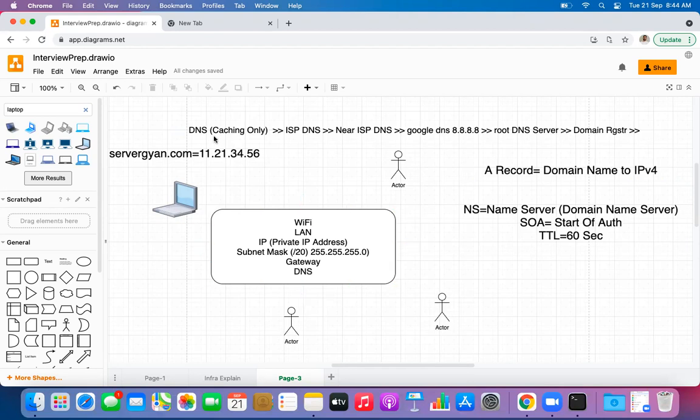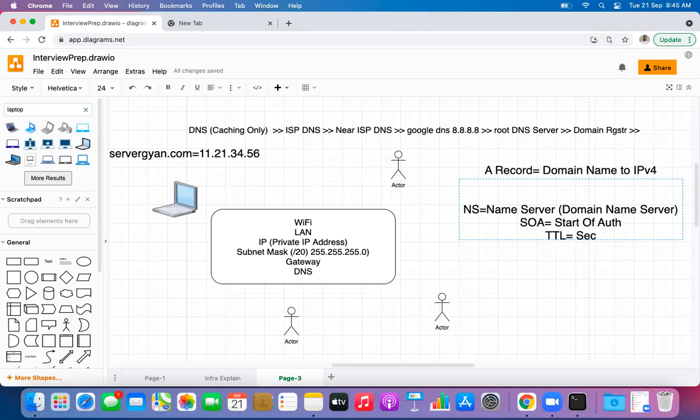After every 60 seconds, this caching DNS server will have to go to our domain registrar's DNS server. Which means after every 60 seconds, every single request coming from a new user will have to travel to this particular domain registrar. This is going to take some additional time to resolve the domain name against the IP address. Otherwise, there is no other difference. Only some additional time will have to be spent by our users.